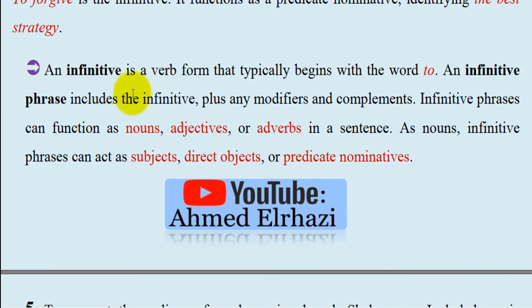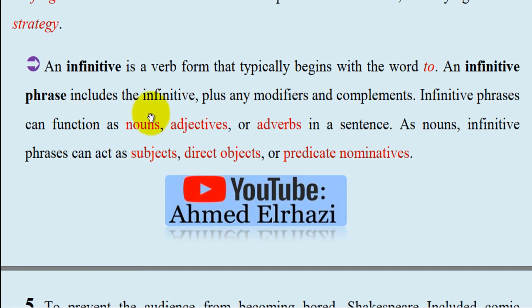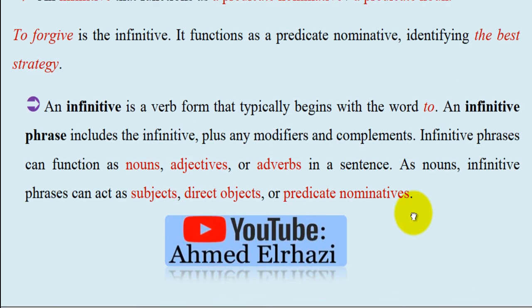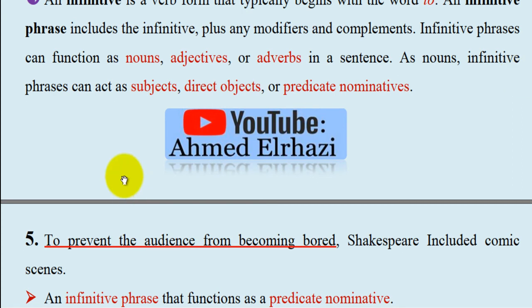An infinitive, in general, is a verb form that typically begins with the word to. An infinitive phrase includes the infinitive plus any modifiers and complements. Infinitive phrases can function as nouns, adjectives or adverbs in a sentence. As nouns, infinitive phrases can act as subjects, direct objects or predicate nominatives.